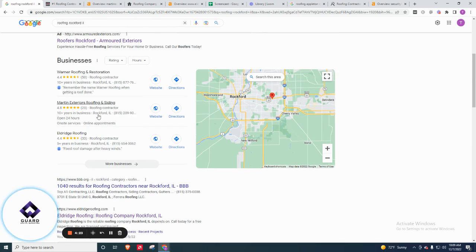60 searches per month, your fifth position, so you're a little bit higher up on that page, and you're getting 5 traffic per month. So what would that be? A little bit under 10%, and 10% is really normally what you're going to be striving for when it comes to capture rate. Now, other than that, let's take a look at Eldridge real quick.